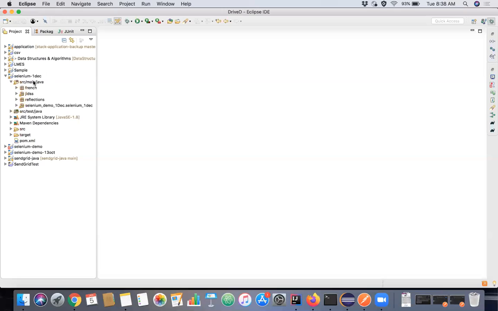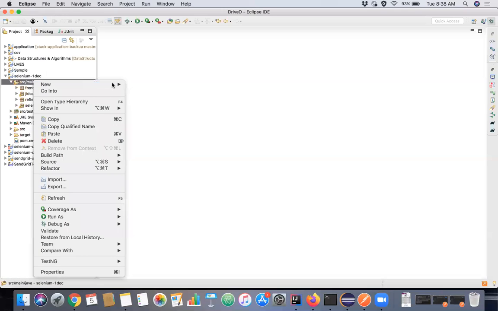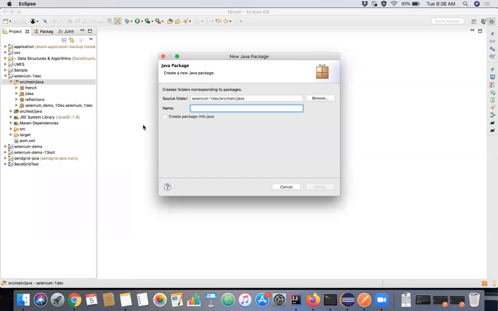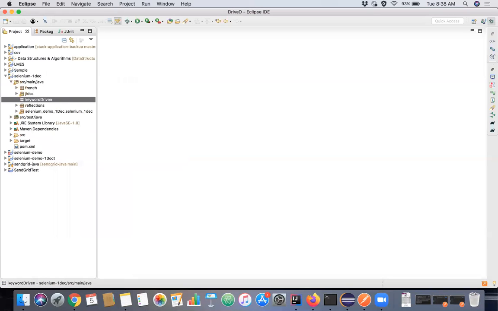Let's say, let me create a new package. See, framework is nothing but a set of organized codes to do something. We also saw that, right?